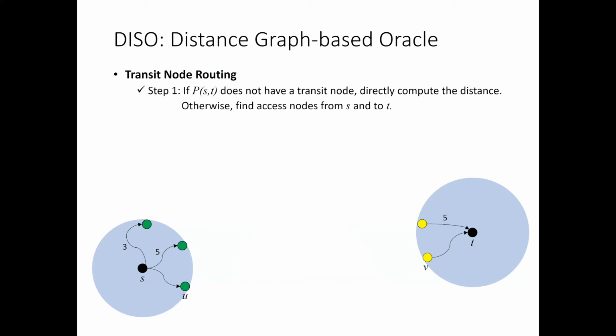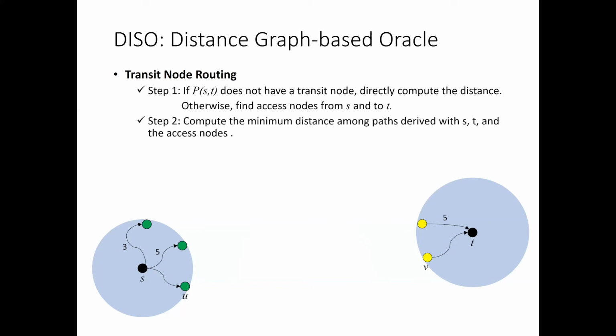And one can ask about how to determine the condition of the first step. We will explain that later. The second step is that we compute the minimum distance among paths derived with S, T, and the access nodes.